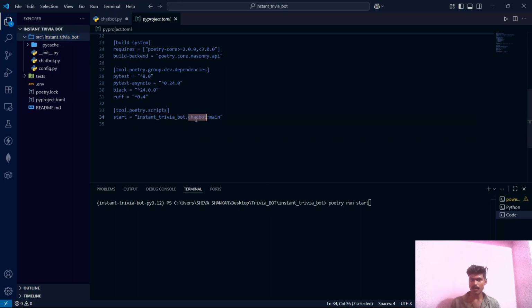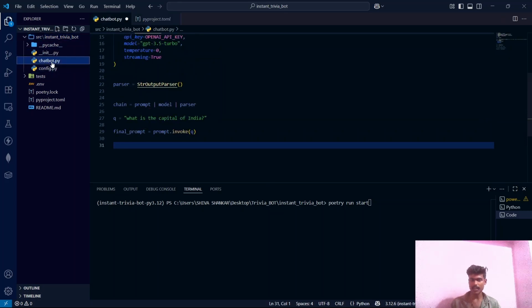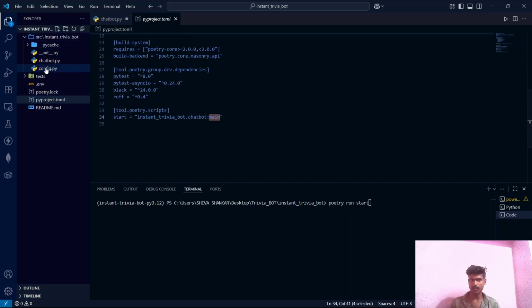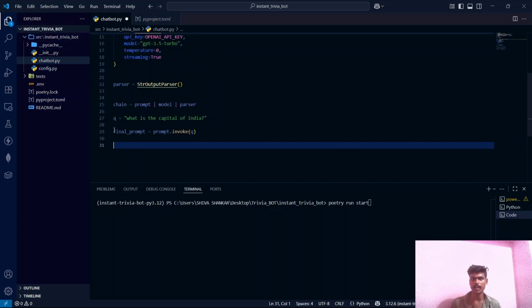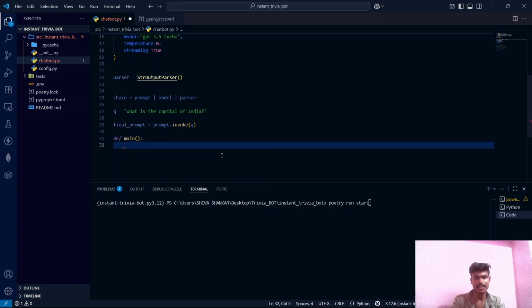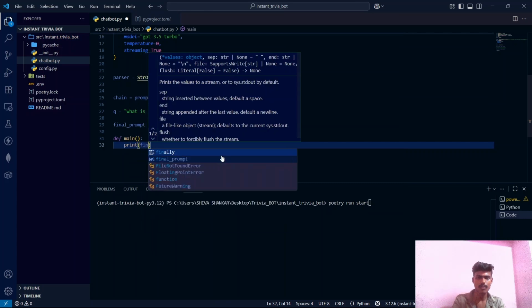Inside it there is a chatbot file, and inside this chatbot file there will be a main function which we have not yet created, but we must create, so that when we run poetry run start, that main function will be executed. So let's create that main function, guys. def main, and inside this main function we should say print final prompt.